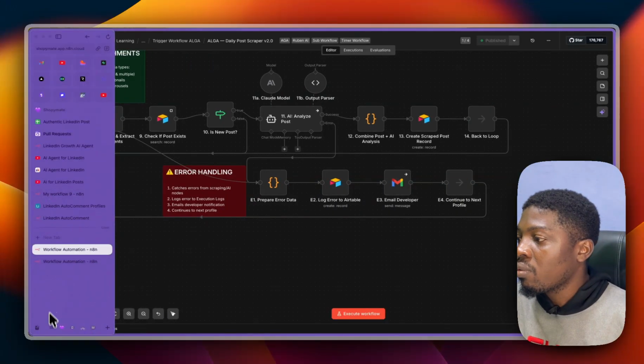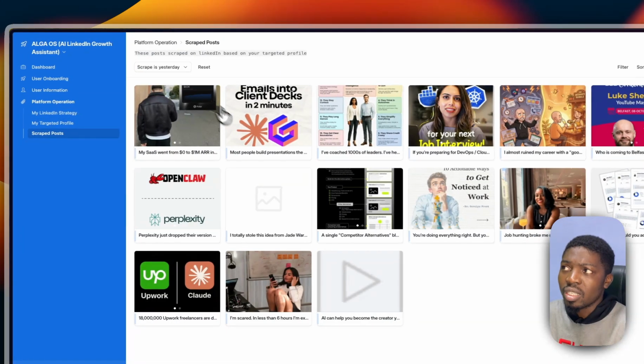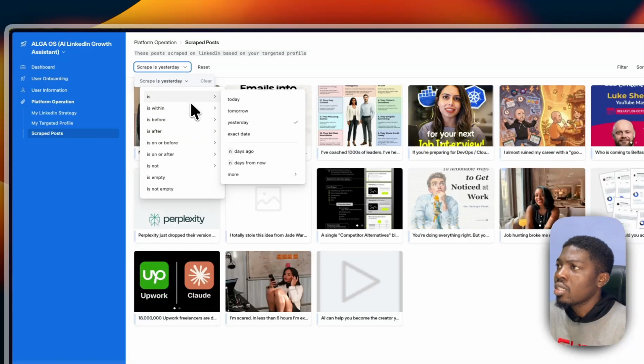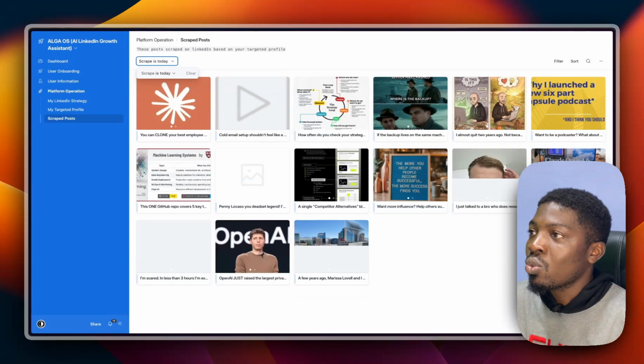That's why you can actually see it from my scrape post record. So let me see. We have some posts that were scraped today because that's the post for yesterday. Now let me just change the filter here and say I want a post that was posted. So I'll scrape today because it's already past 5 a.m. here on my time. So these are the posts for today.